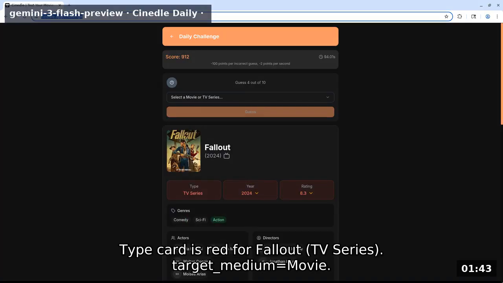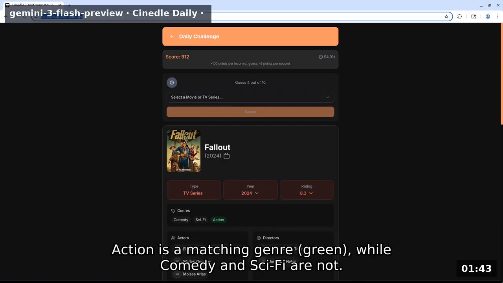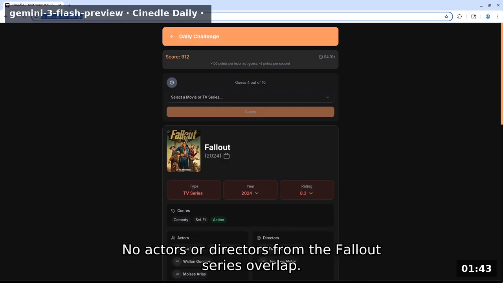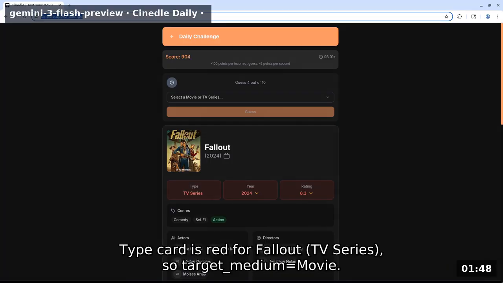Type card is red for Fallout TV series. Target medium equals movie. The target is older than 2024. Red arrow down and has a rating lower than 8.3. Red arrow down. Action is a matching genre green, while comedy and sci-fi are not. No actors or directors from the Fallout series overlap. Constraints: movie, year 2024, rating 8.3. Genre, action. Type card is red for Fallout TV series, so target medium equals movie.